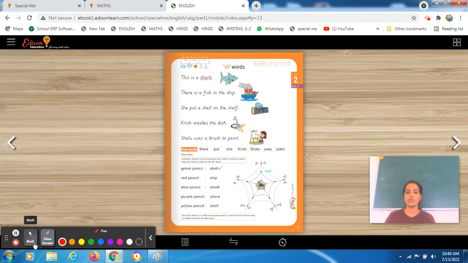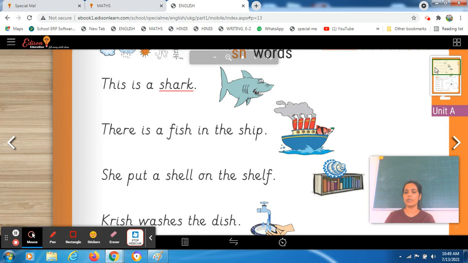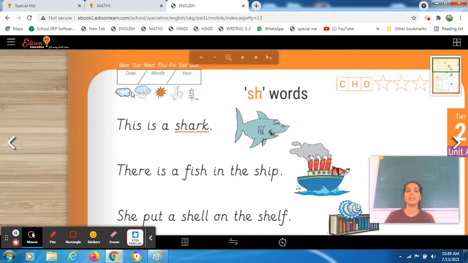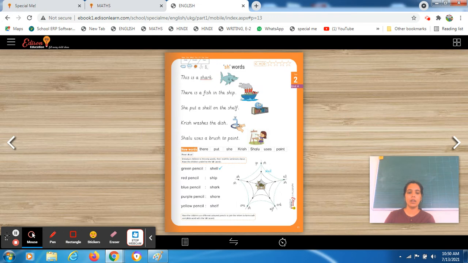Before starting this worksheet, you all have to mention the date on top, okay? Fill this column because without filling this column we can't start this worksheet. So you have to write the date on top, as well as you all have to circle the date. Go outside, check the weather today and circle the clip art. Now, what is the caption? The SH words. We are doing the SH words today. Some are the words which you already did in your previous session, and some are the new words to you. Take your pencil in your hand, students.